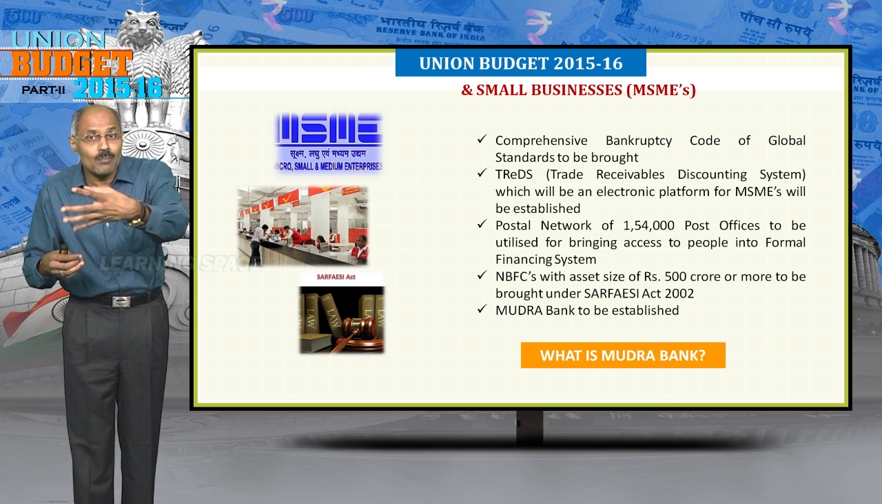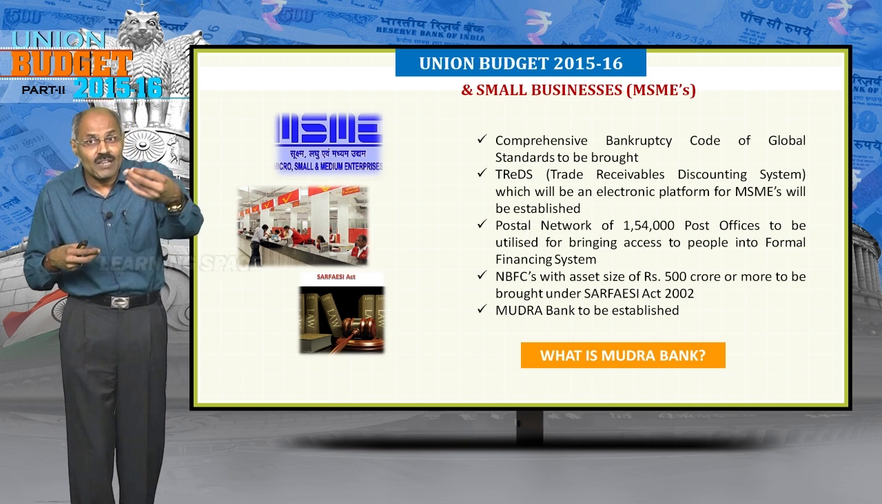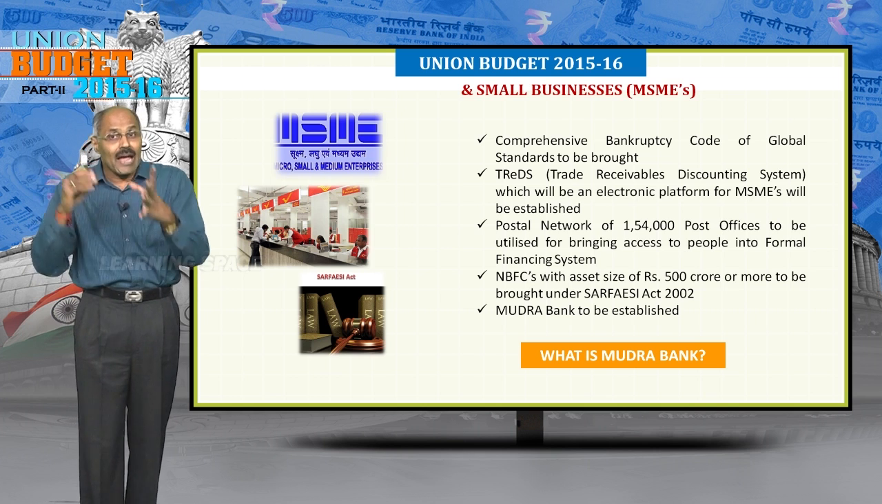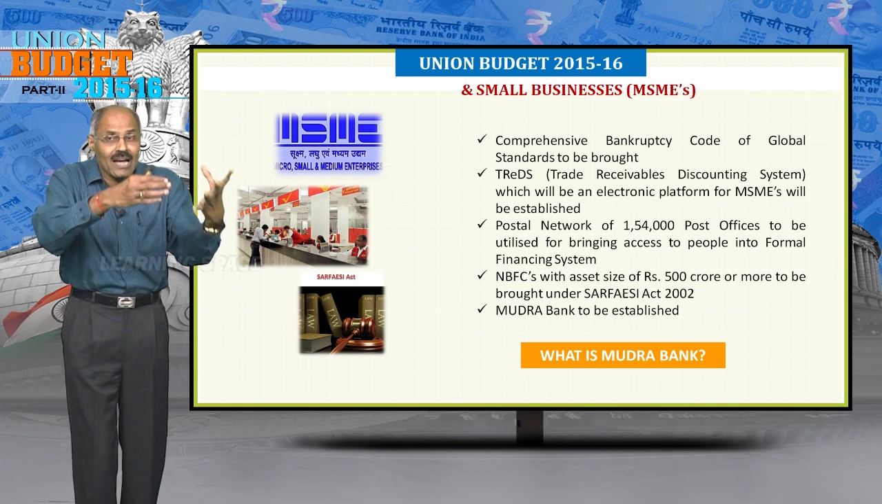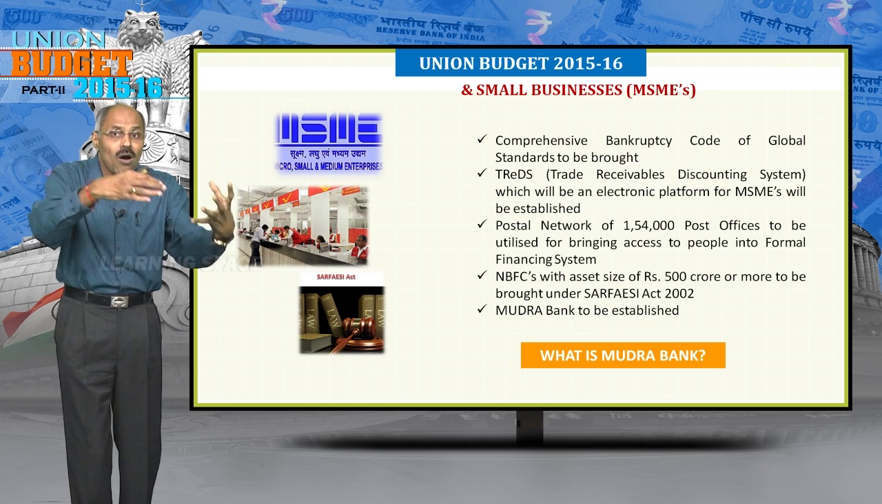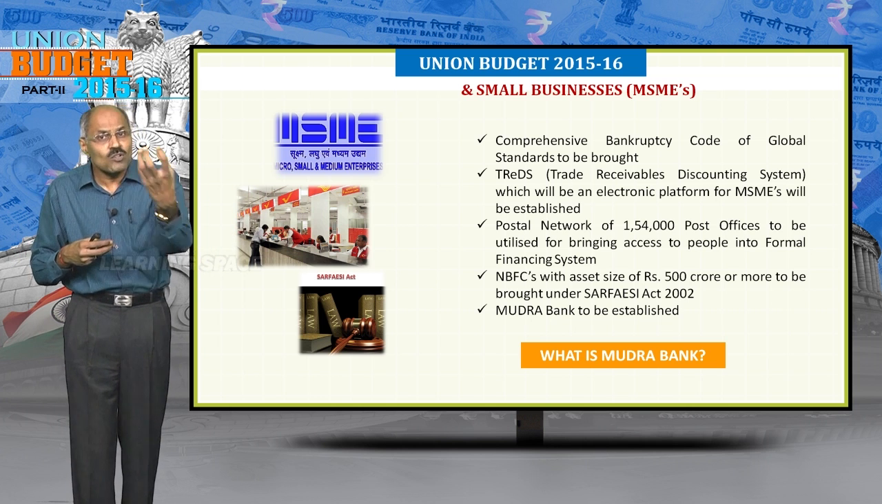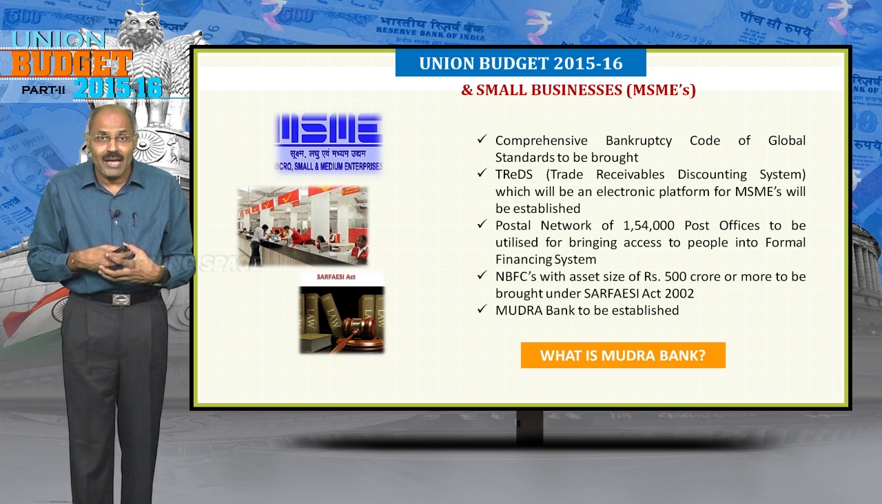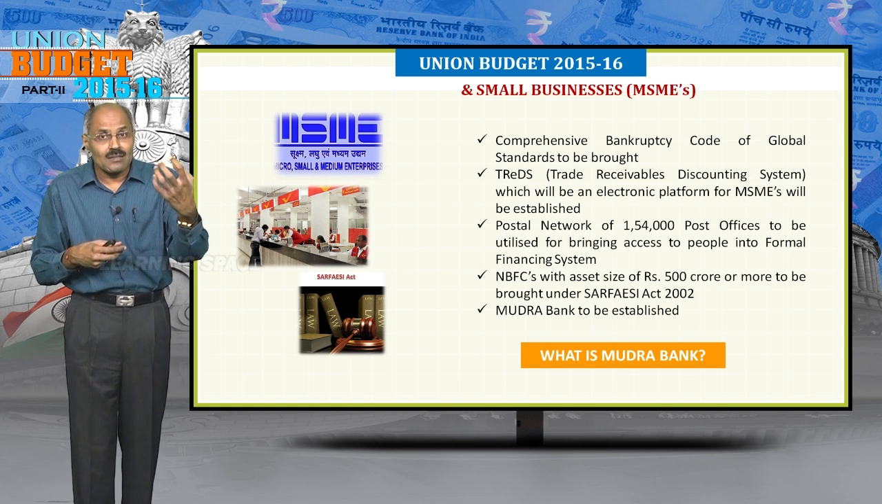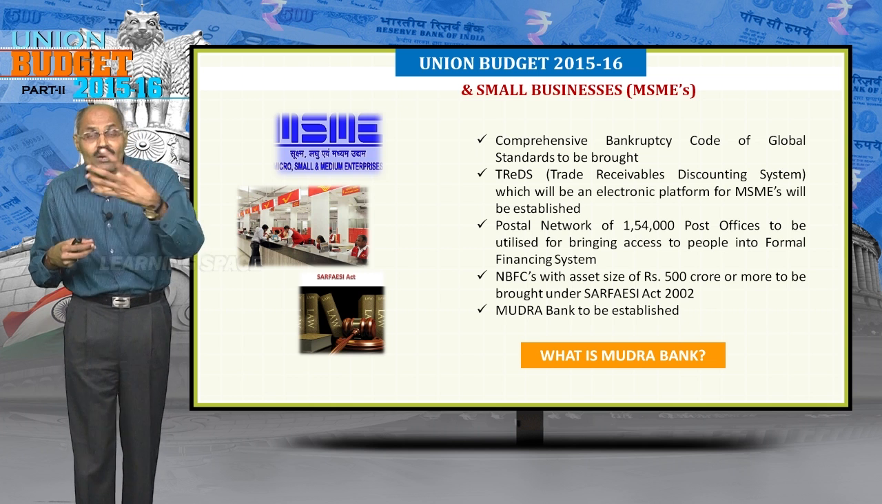Look into the next one. Postal network of 1,54,000 post offices across the country will be utilized, will be brought into the formal financing system, because post office is most nearer to the common man. Post office is the entity which is nearer to the common man in rural areas.